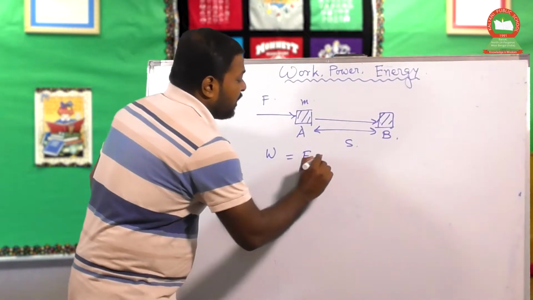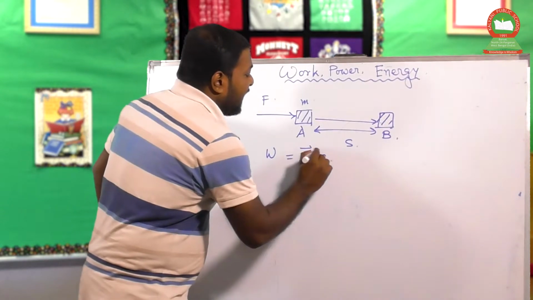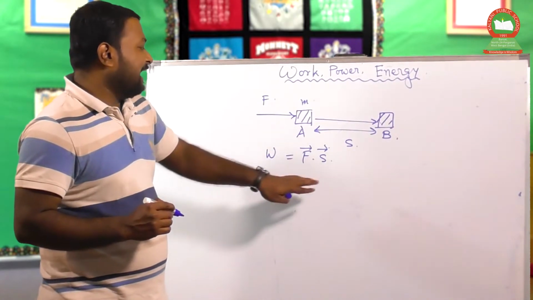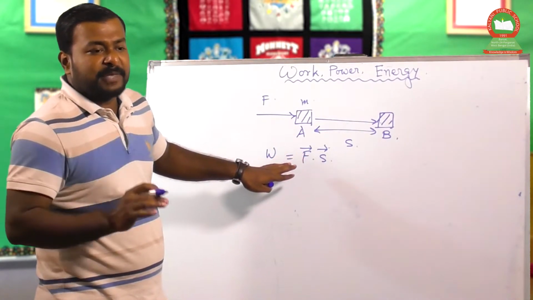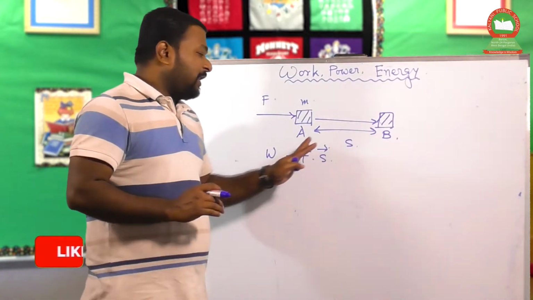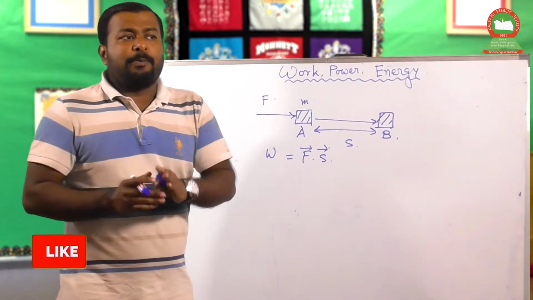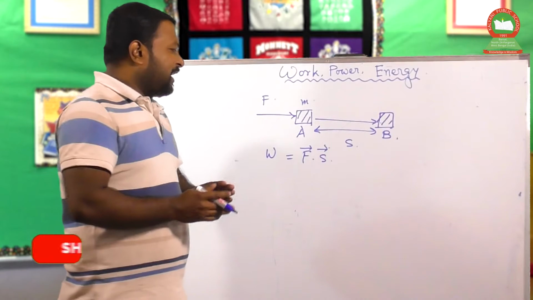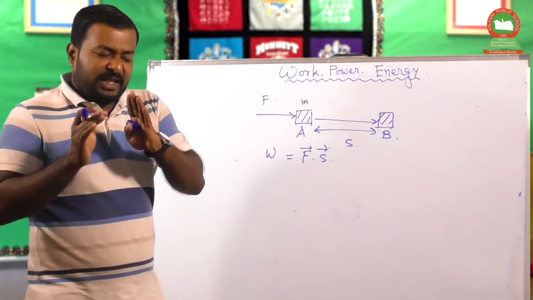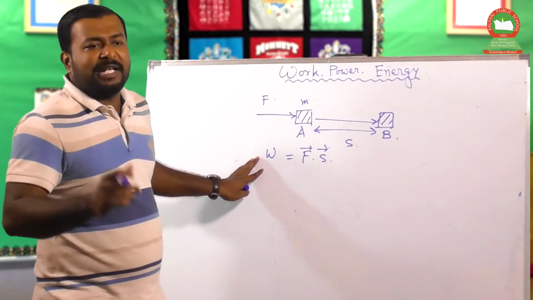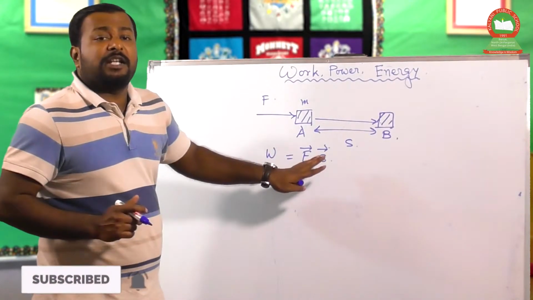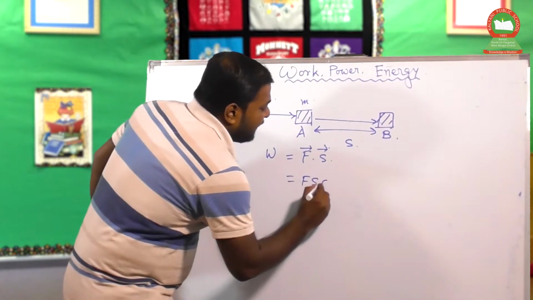The definition of work done is W equals F into S. Now there is a vector sign over the head of F and S. As they are vector quantities, we have to specify their direction as well as magnitude. The direction is symbolized by the arrowhead. Now it is the product of two vector quantities. The product of two vector quantities would give either a vector quantity or a scalar quantity. In this case, work done doesn't depend on the direction, so it is a scalar quantity, and the product is called the dot product. Now if it is a dot product, then W equals Fs cos theta.